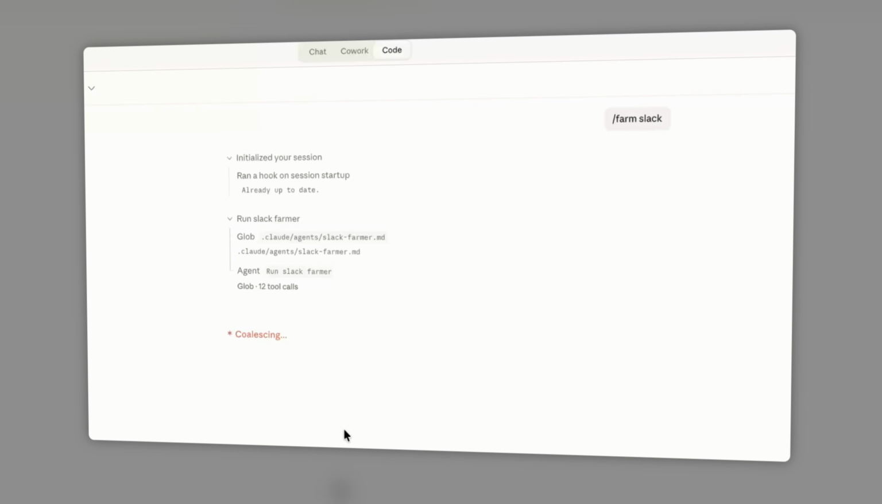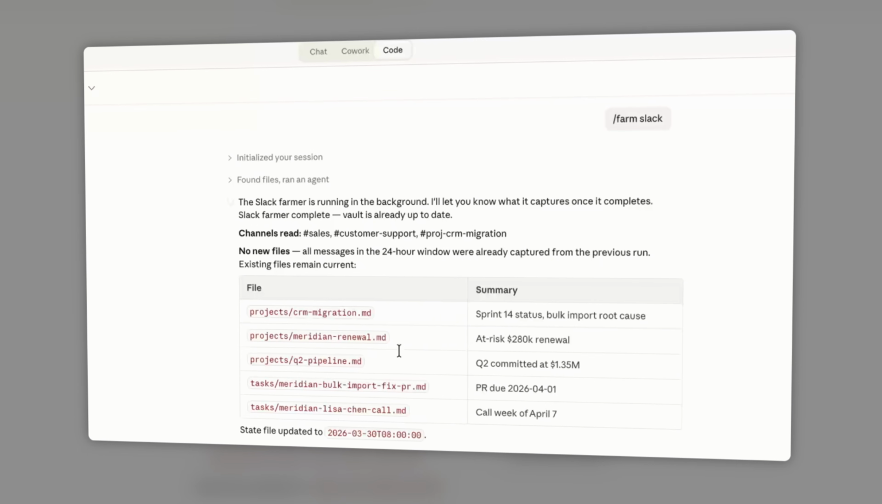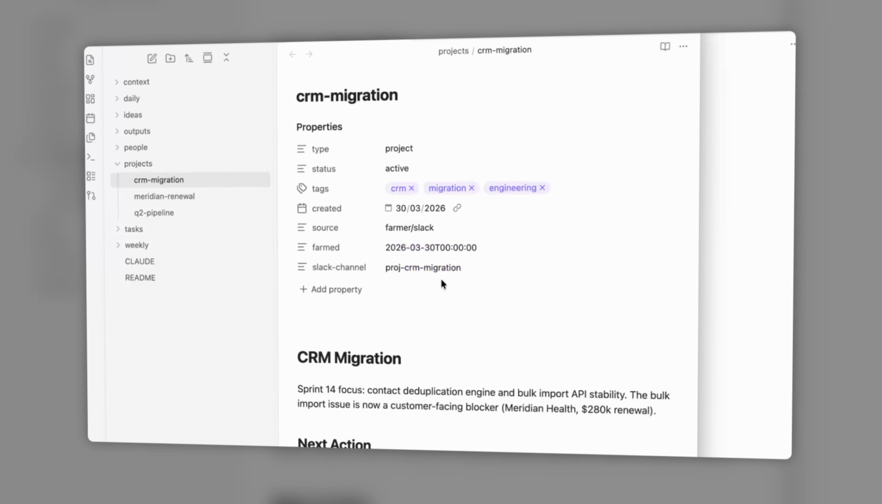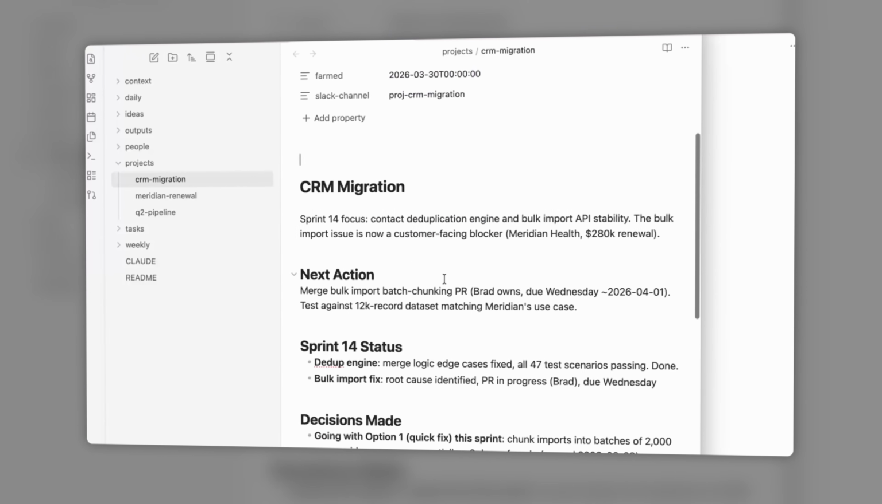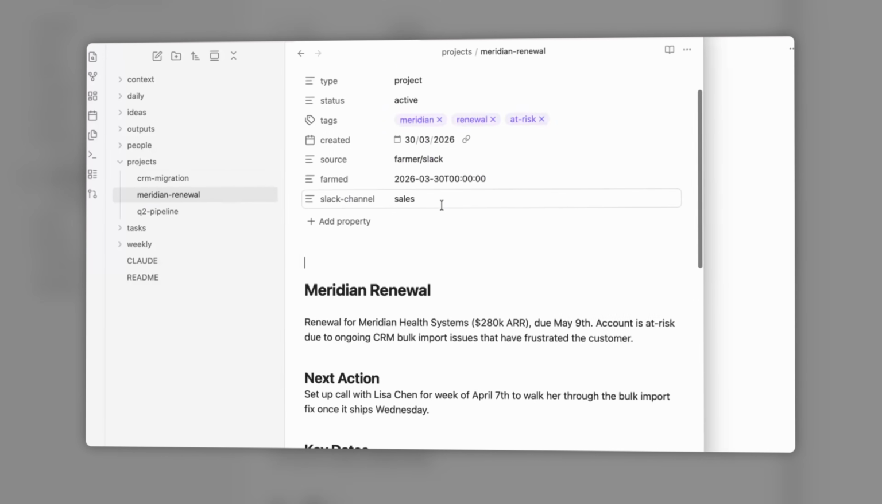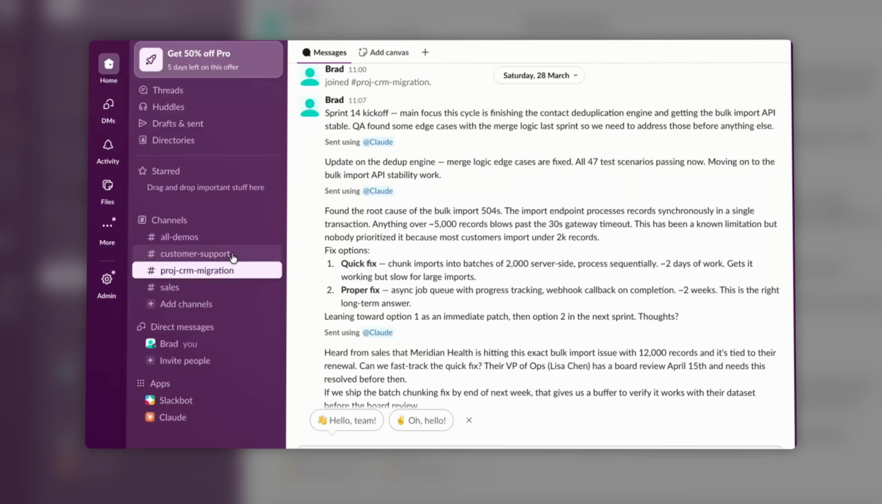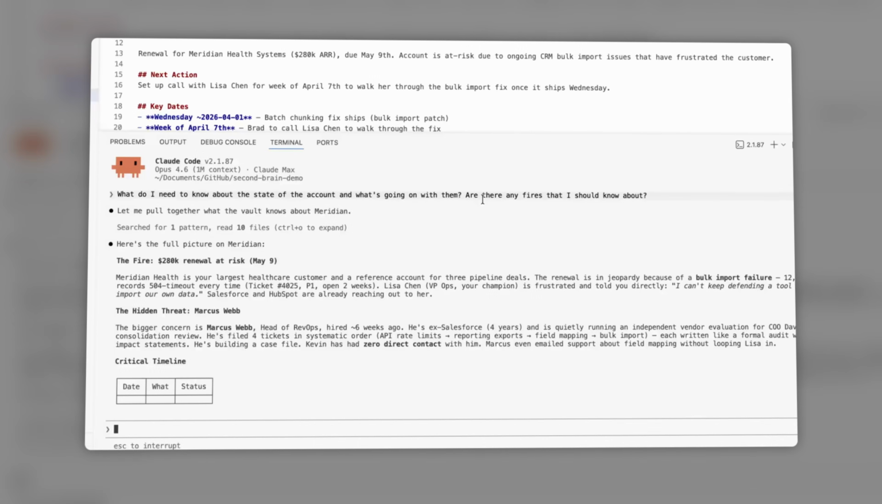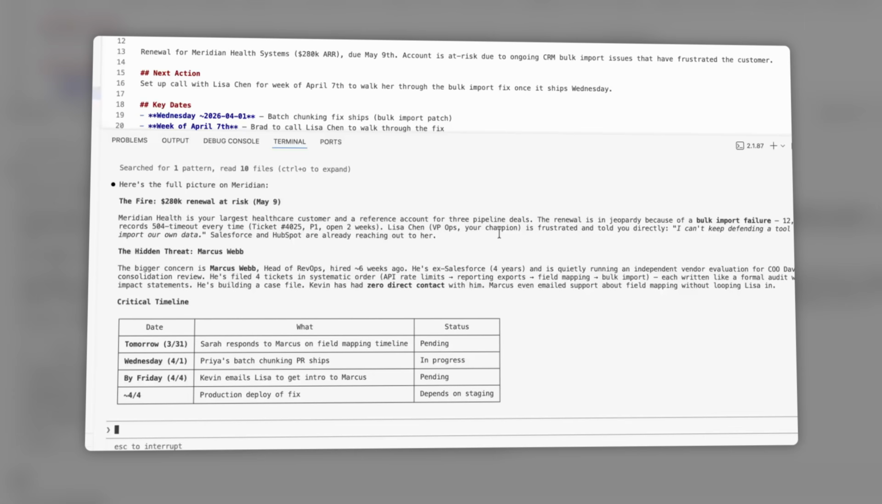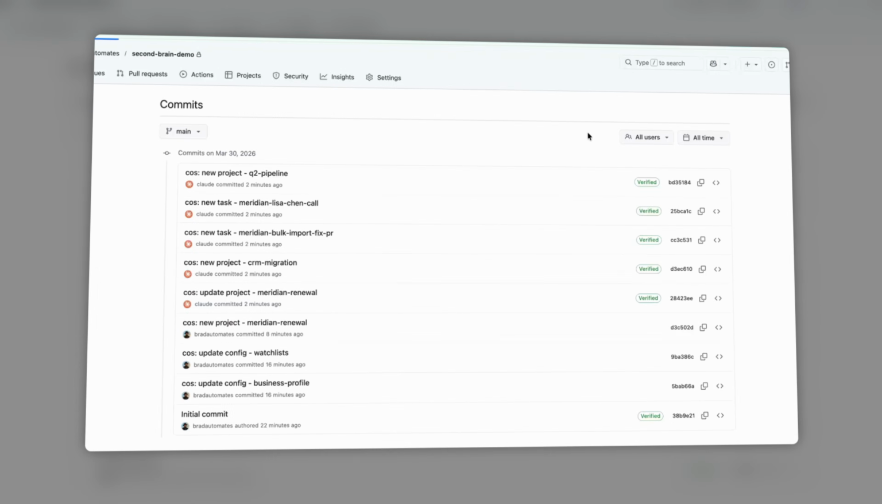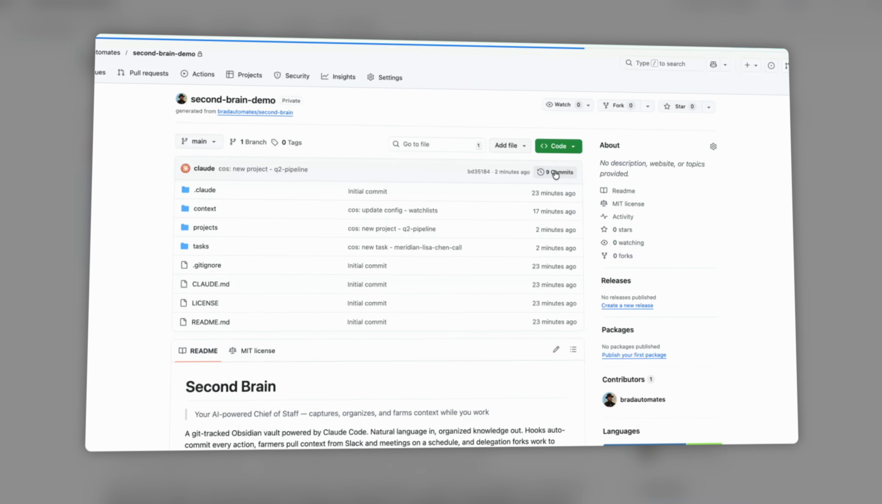Hey, my Claude Code can now automatically farm context from my Slack channels and meeting transcripts. And it even updates my Obsidian second brain so I have full visibility over everything going on at my organization. And it happens all before I log in the morning. I can even get a full briefing on deals, decisions, and meetings I was never even in. Every task is extracted, every project updated, and every new contact filed, all without touching anything.